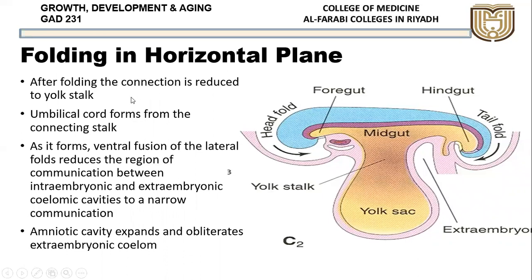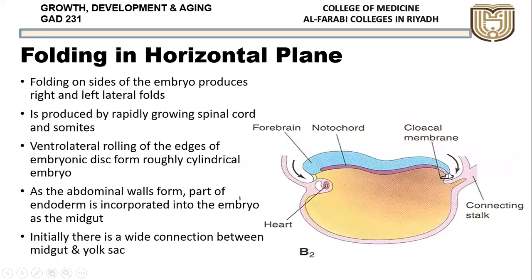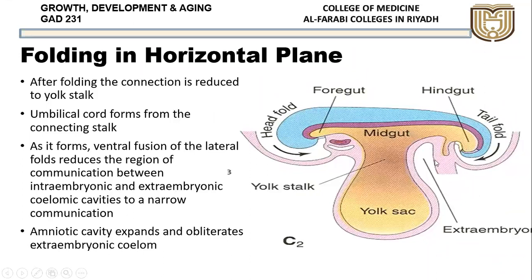The umbilical cord forms from the connecting stalk. Now if you see here, this is the umbilical cord, which is coming from the connecting stalk. The connecting stalk was here. Now with the folding, it has come to the front and formed the umbilical cord. As it formed, the ventral fusion of the lateral folds reduces the region of communication between the intraembryonic and the extraembryonic coelomic cavities to a narrow communication.